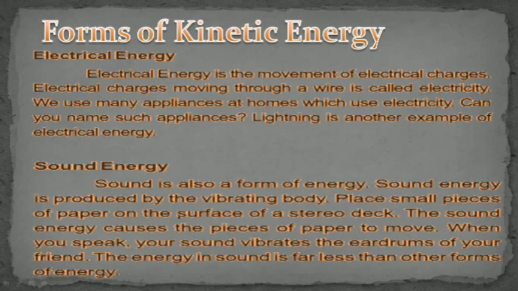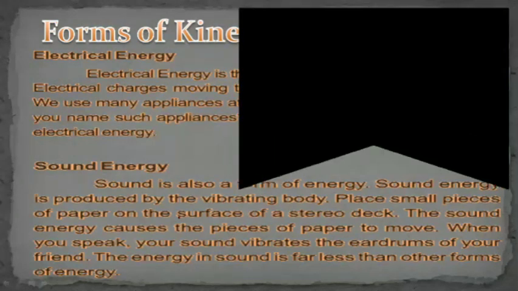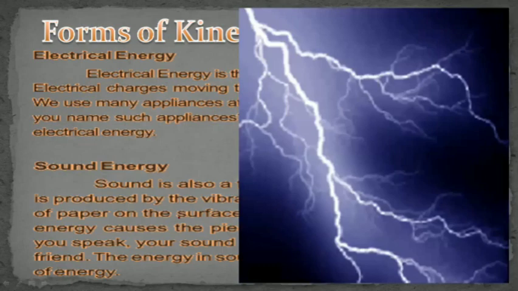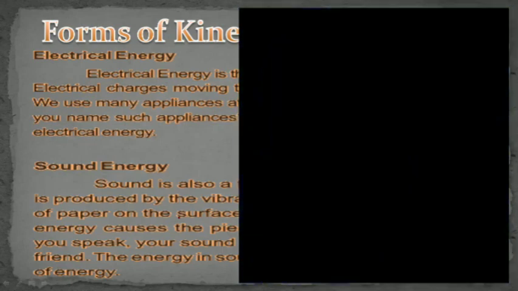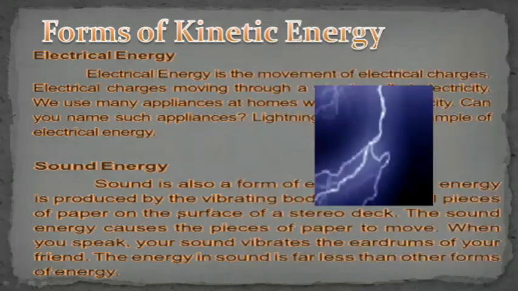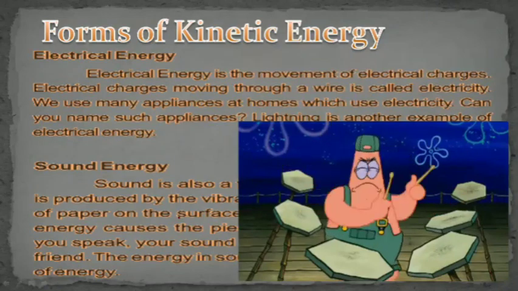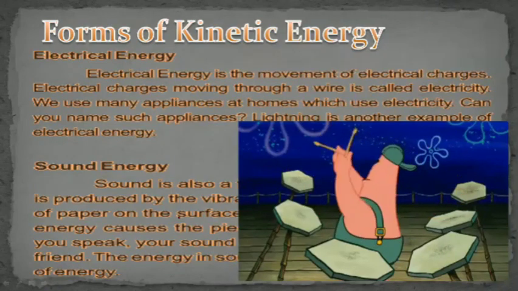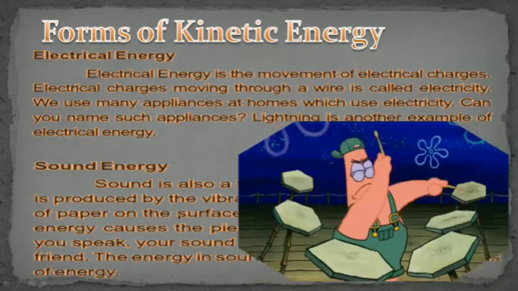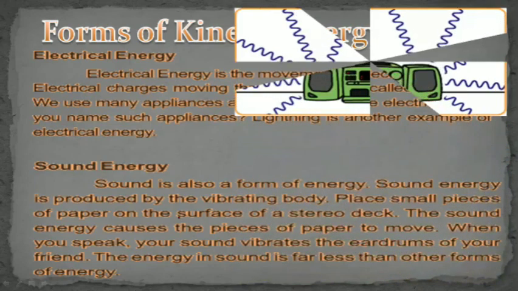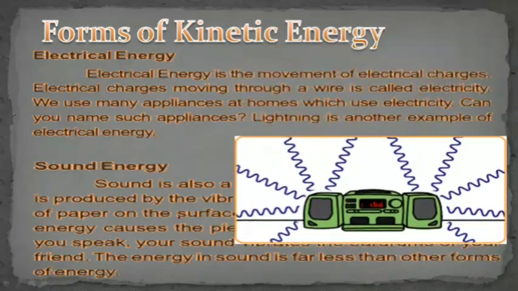When we talk, we have vibration in our throat. When you put your finger on your throat, you feel some vibrations coming from the movement of air through your body. So the sound is produced. So sound is also a form of energy. You can see here one form of kinetic energy, that is electrical energy, electrostatic energy. And the beating of the drum also produces sound, and that creates sound energy by the vibrations.